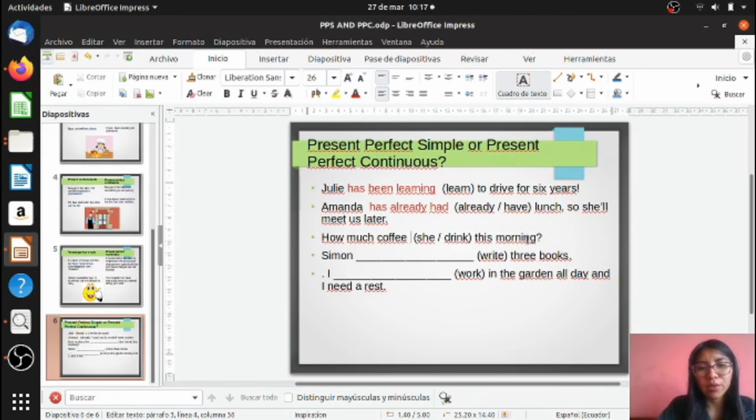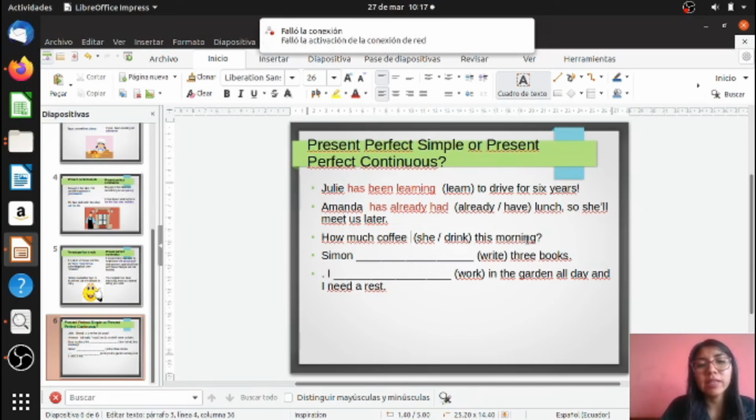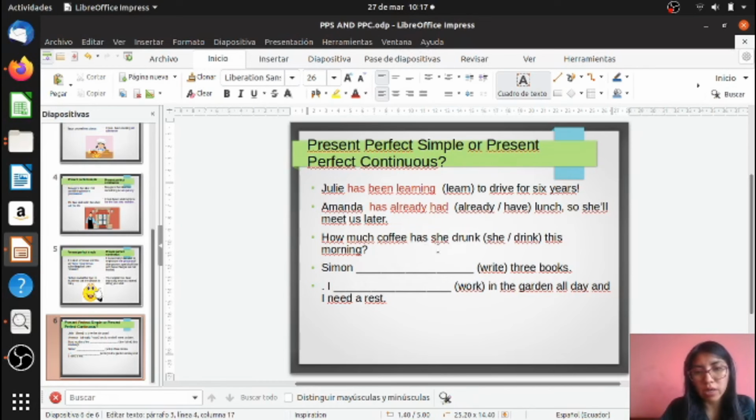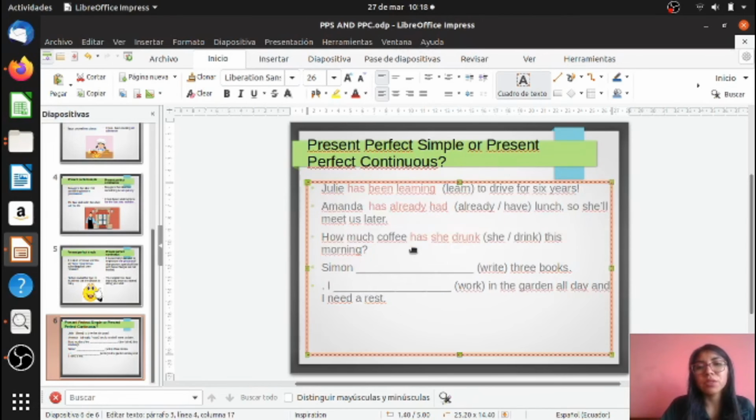We are going to see the third example. How much coffee... Remember, if you are asking about how much, you are going to use present perfect simple. How much has she drunk? In this case, pay attention to the structure.